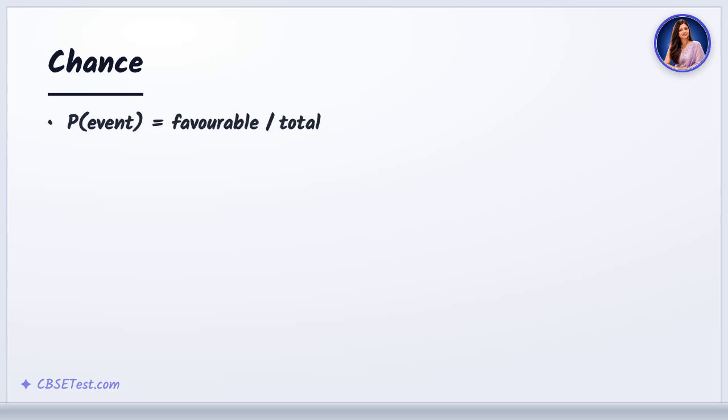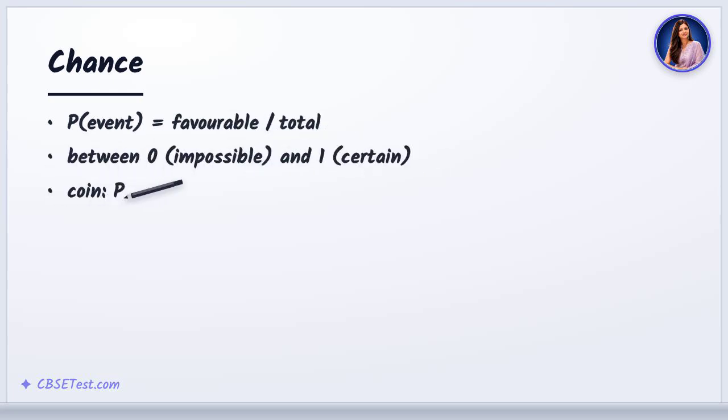Probability measures chance, favorable outcomes over total outcomes, always between 0 and 1. Tossing a coin, the probability of heads is 1/2.